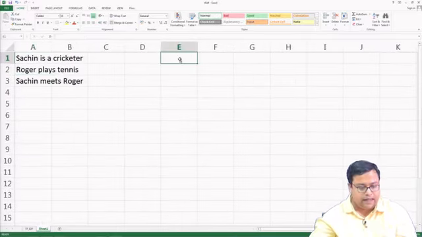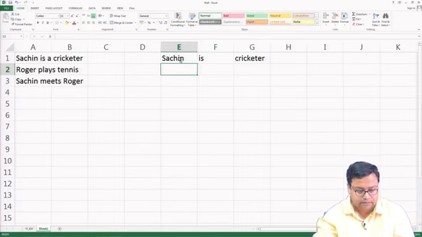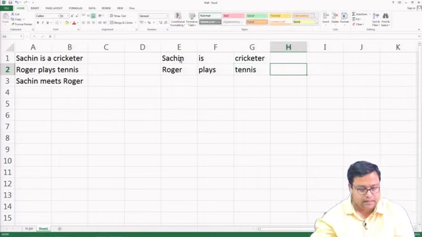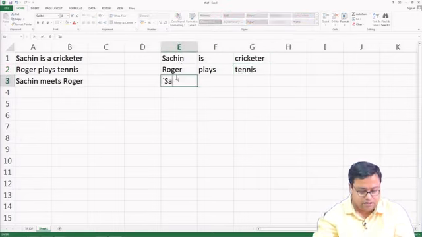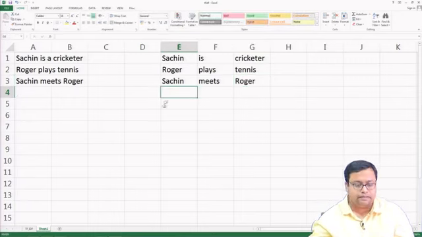So, if I have to break it, Sachin is cricketer, Roger plays tennis and Sachin meets Roger. These are the words.